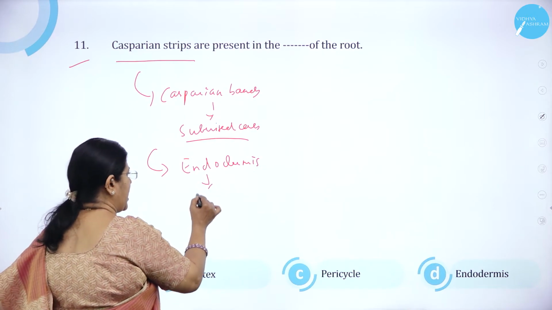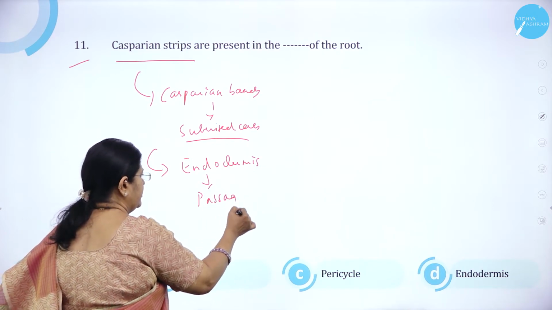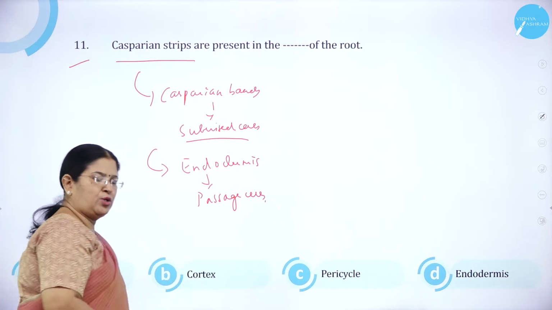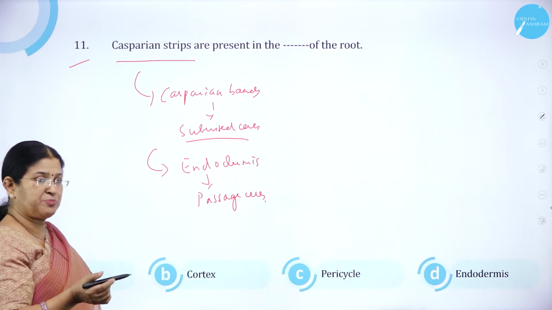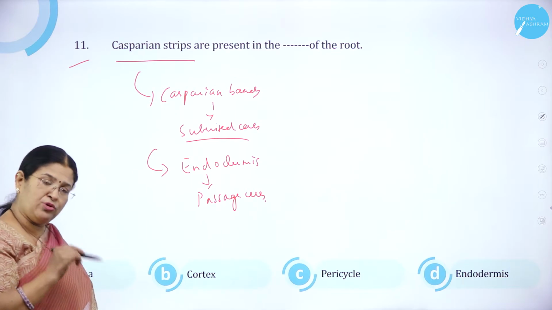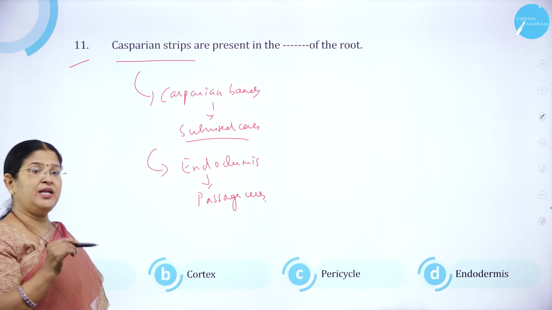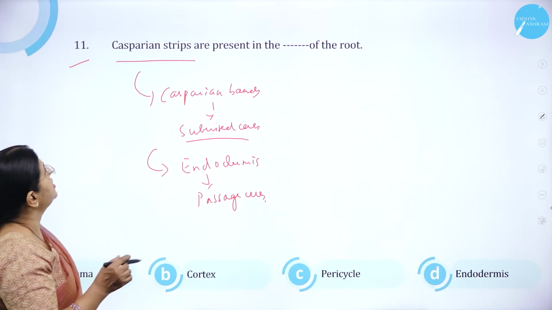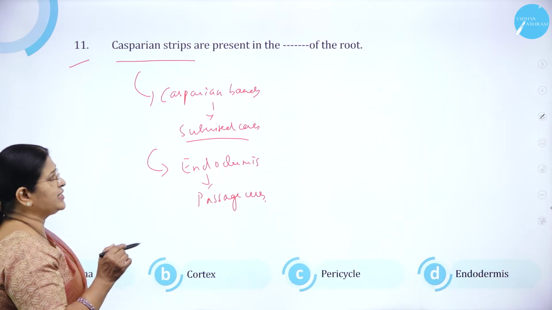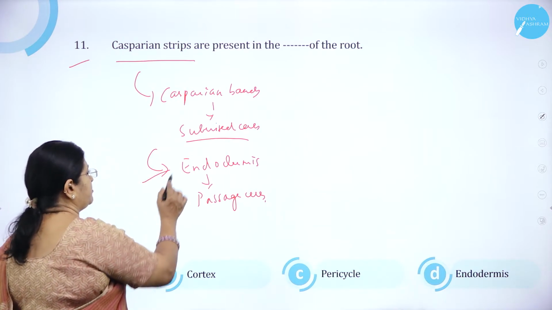And endodermis will have passage cells to allow the water to enter the xylem. So Casparian bands or Casparian strips is found on the endodermis, particularly in the region where you don't find the passage cells. So Casparian strips are present in the endodermis of the root.